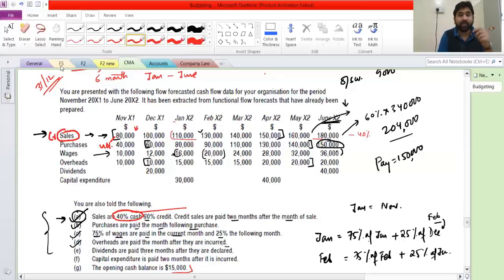Now, what are the variations that can happen here? In the question, they will ask, what is the cash collected from cash sales? But it will be written in such a way that you will not understand, and you will do the entire maths and give them the number.